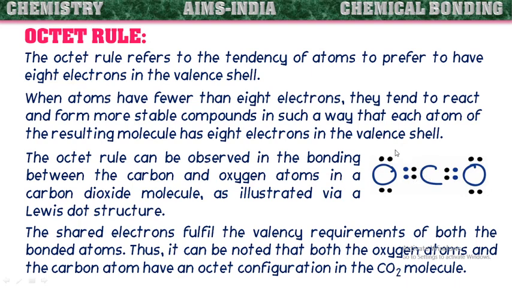When they are shared, this oxygen atom is considered to be having 8 electrons. This oxygen atom is also having 8 electrons. At the same time, this carbon atom is also attaining octet configuration, and hence all the atoms become stable in the molecular form.